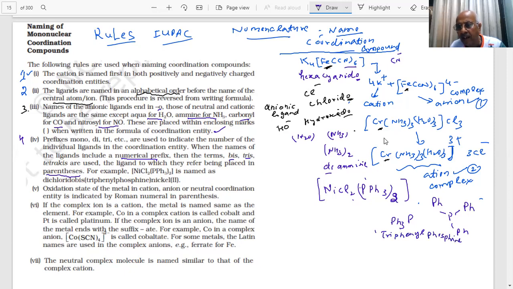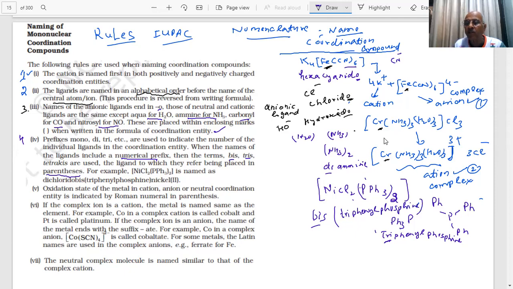Now there is already tri here, 3. So I don't use di. I don't write di-triphenylphosphine. If there are 2, I will use bis, student, in this case. And I will put it in brackets, bis(triphenylphosphine), student. Clear?